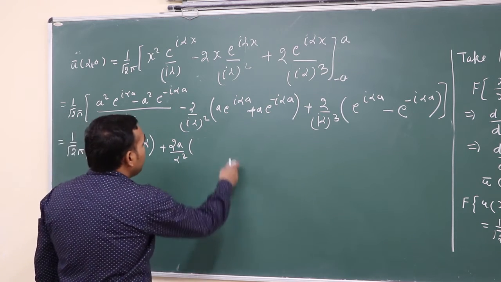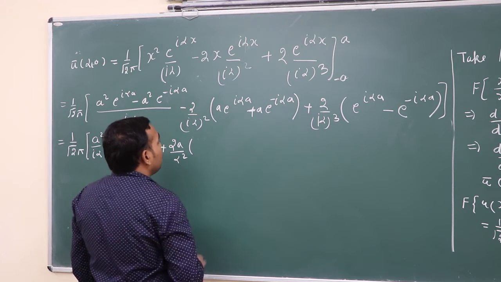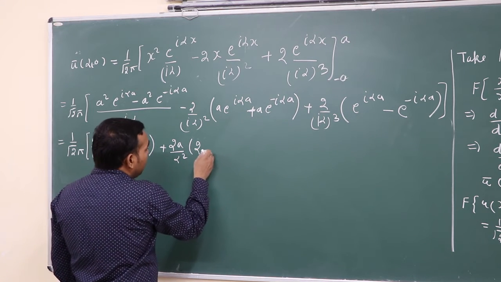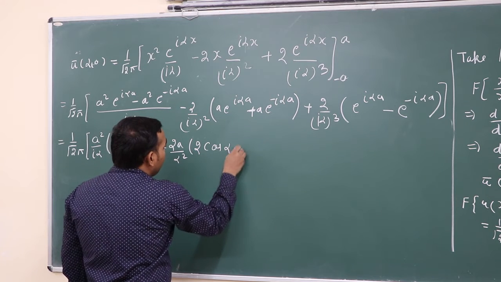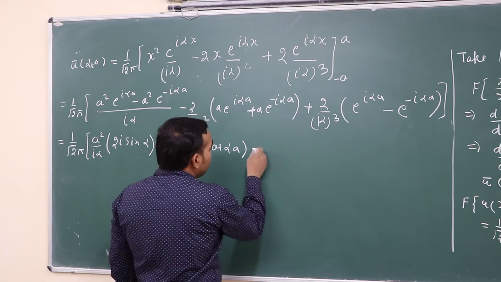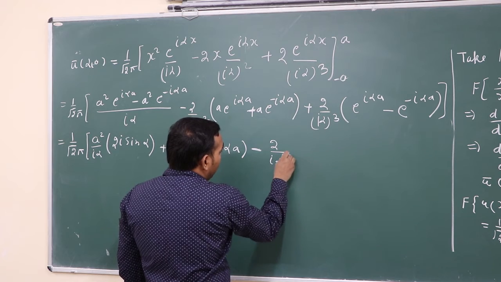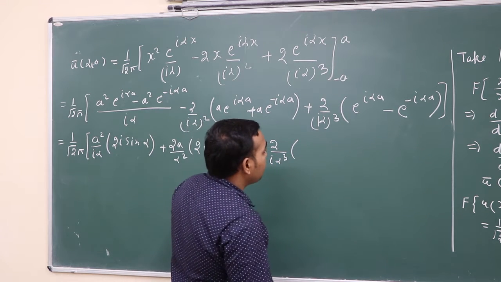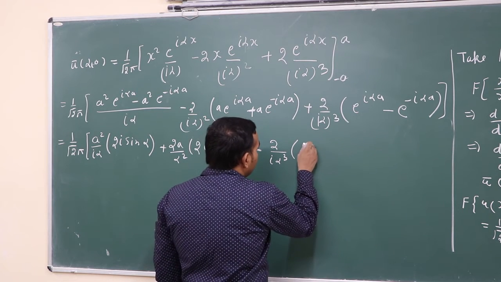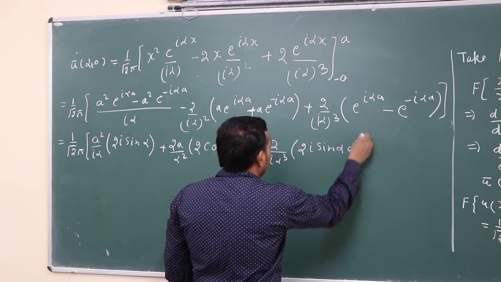So here minus I sin alpha a cancels out, so we get 2 cos alpha a. Similarly here I square is minus 1, so minus 2 upon I alpha cube, cos alpha a plus I sin alpha a minus cos alpha a minus I sin alpha a becomes 2I sin alpha a.